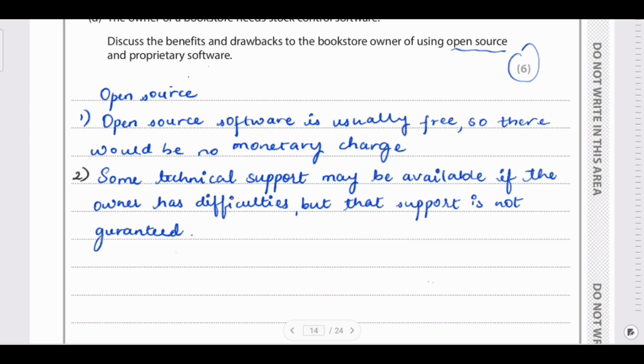How many members have to use the software? This limitation won't be there for open source software. So you can add that as your third point.